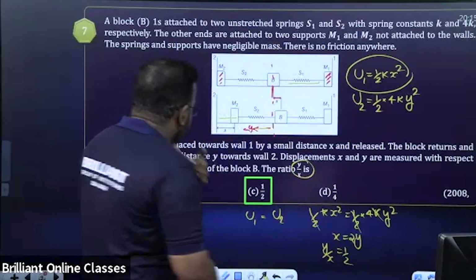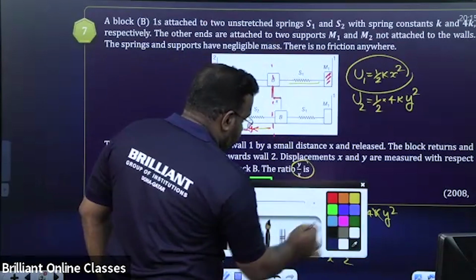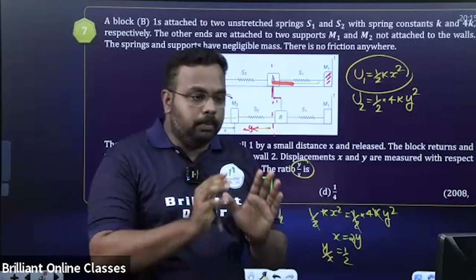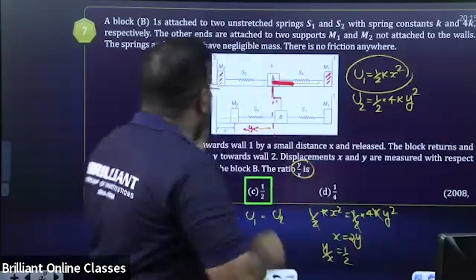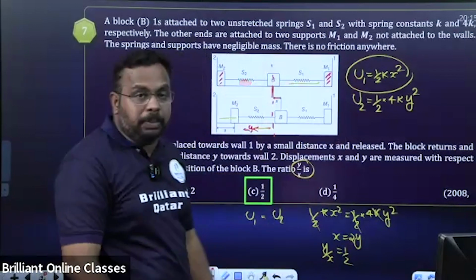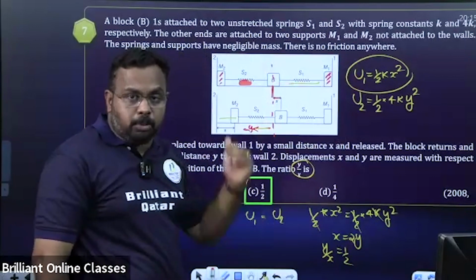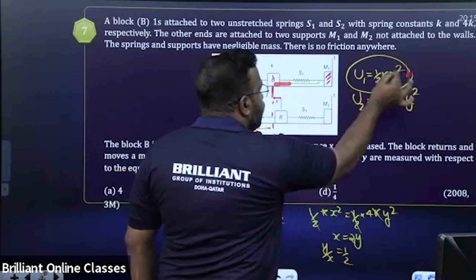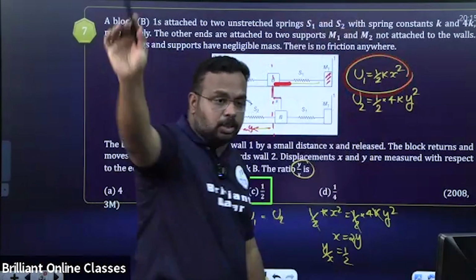Aditya, see, first we are displacing the body block B through x. At that time, what do you think? Will there be any energy in S2? S2 will move freely. It won't be stretched because of M2. M2 is negligible mass. So it is moved through a distance x, which means the energy stored in it will be half kx square. That part is okay now?